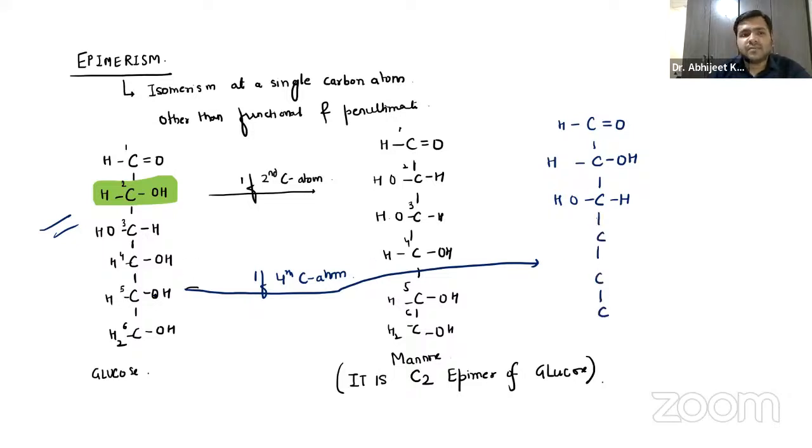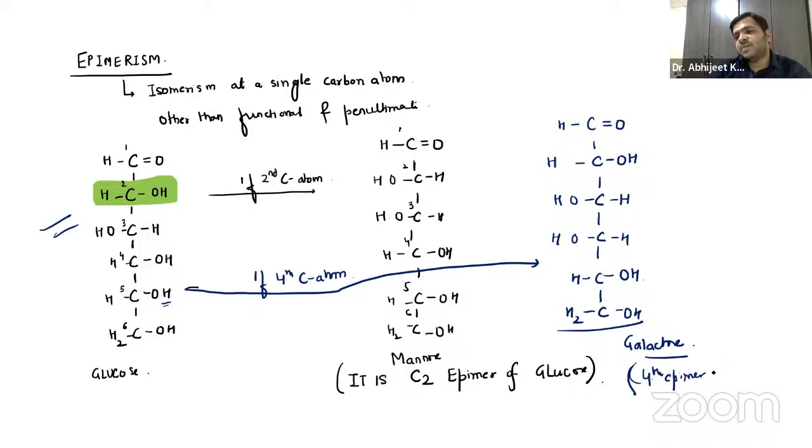The fourth carbon atom, OH is on the right. So obviously it will go towards the left, whereas the other structures will remain the same, right? So this structure is called galactose. Remember, it is the fourth epimer of glucose, carbon fourth epimer of glucose, guys.